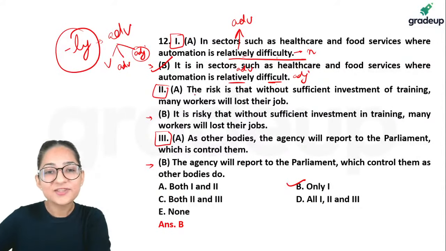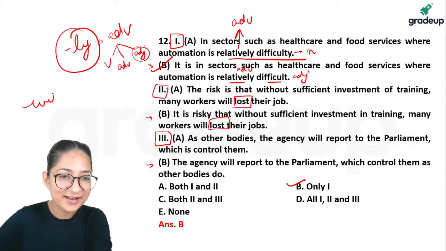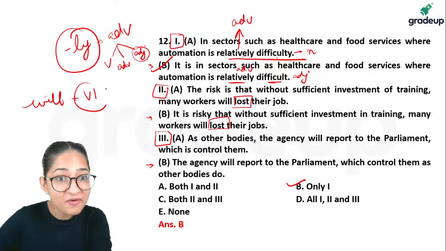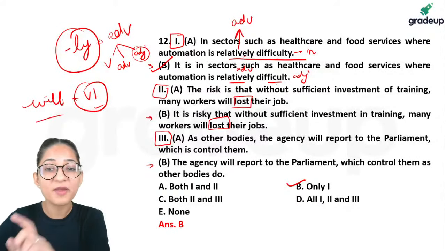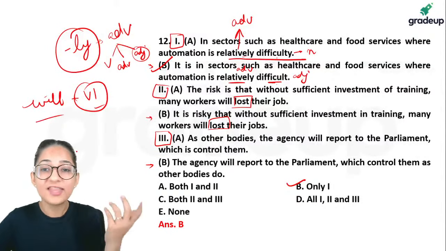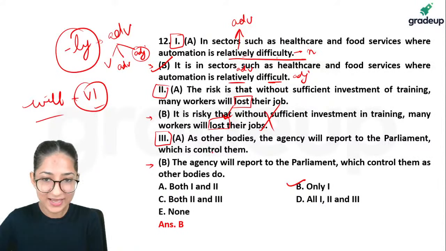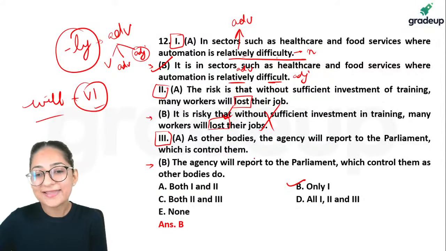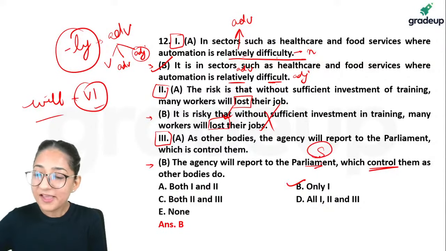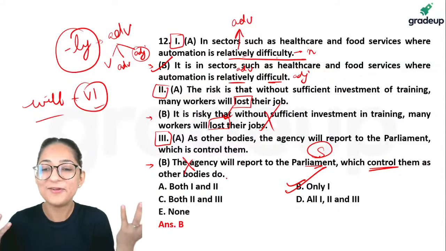And as far as the second one is concerned, they will lost their job. Guys, you know that when you have will or shall, after that the first form of the verb comes. Will and shall are followed by the first form of verb. Lost is not first. They will lose their job. So the same problem in both of them. So clearly it is out. And this one says, agency will report to the parliament which control them. Parliament is singular. If it is singular, it will have a singular verb, which controls them. So clearly this is also out. Only B will survive. That is only one.